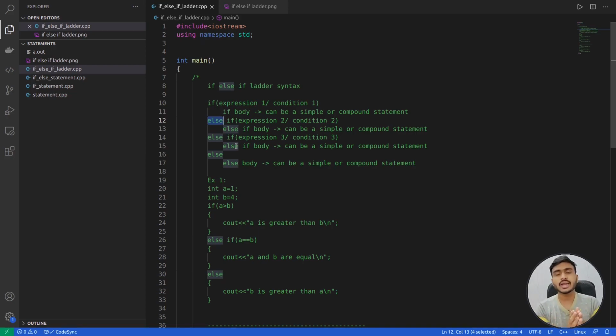So basically you can write if followed by multiple else ifs followed by their conditions, and finally, it's kind of optional, if you want, you can also add an else statement.